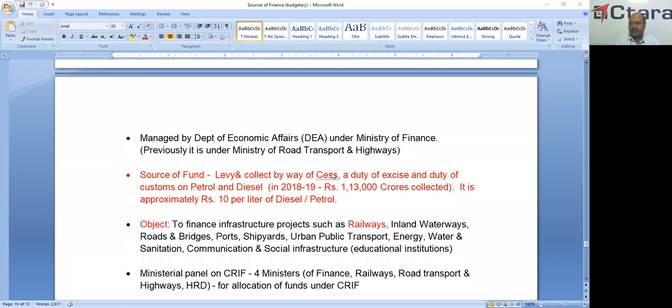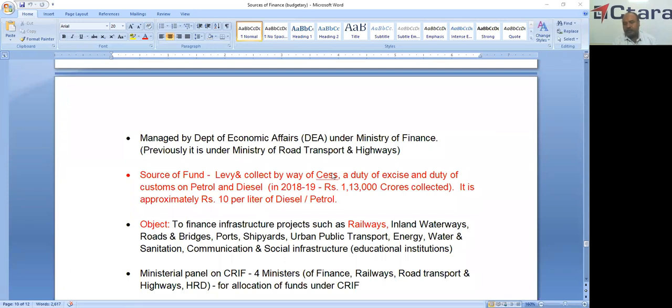So, a very interesting feature is the source of the fund. It is the levy and collection by way of cess, a duty of excise and duty of customs on petrol and diesel. That means the moment we purchase diesel or petrol, out of this, some amount is going towards this Central Road Infrastructure Fund by way of cess.